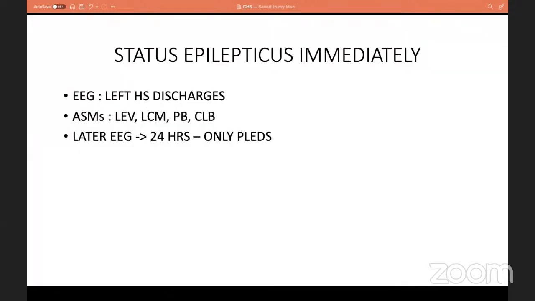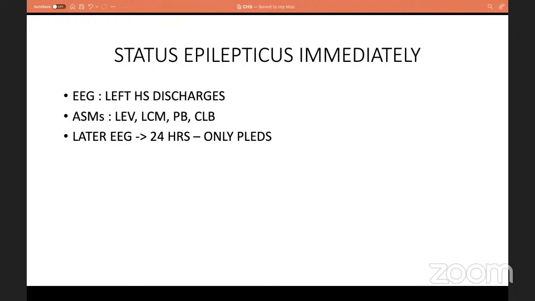After the CT, while shifting the patient, he had a seizure amounting to status epilepticus. He was already on levetiracetam 500 mg OD, so we gave a full loading dose of levetiracetam, and as this was a focal seizure, we considered loading with lacosamide.